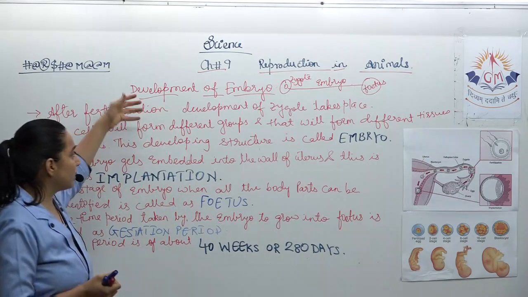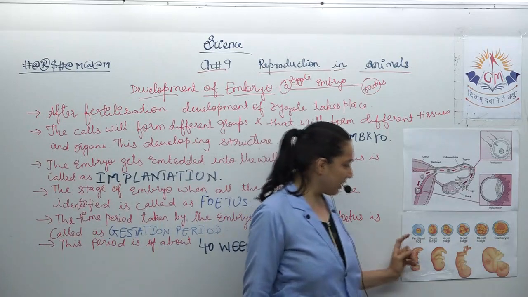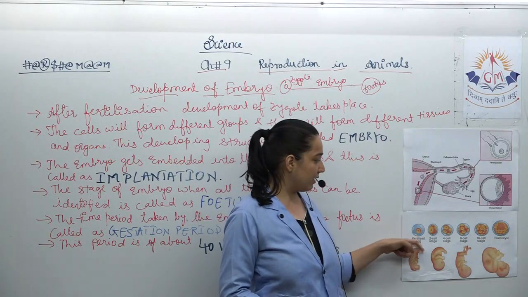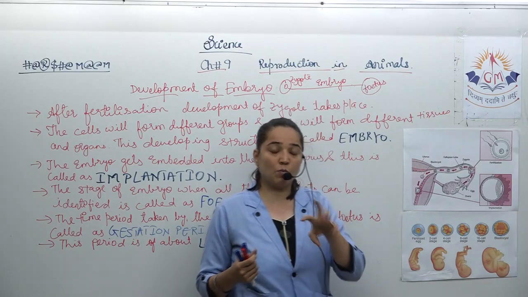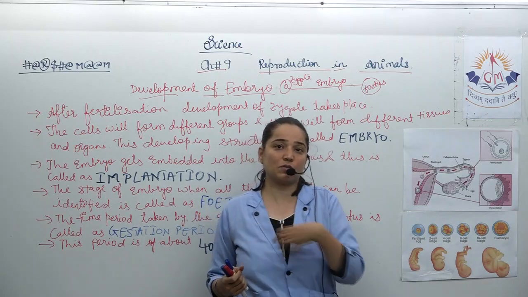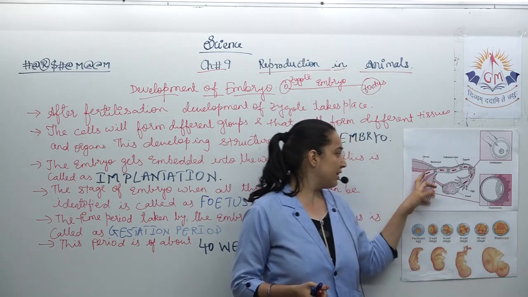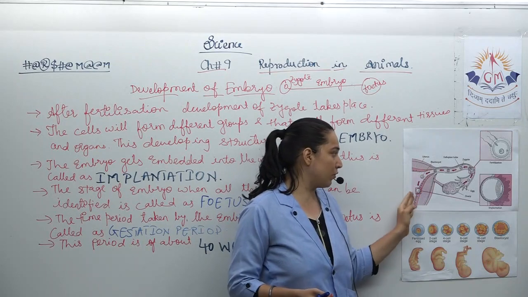So this is about the entire development of embryo. What is first happening? This is the fertilized egg. It will get divided and form different groups of cells, and there will come a stage when this embryo will get embedded into the wall of uterus.